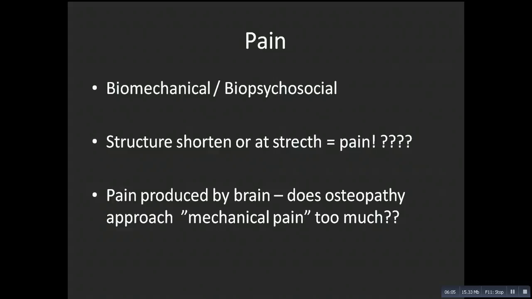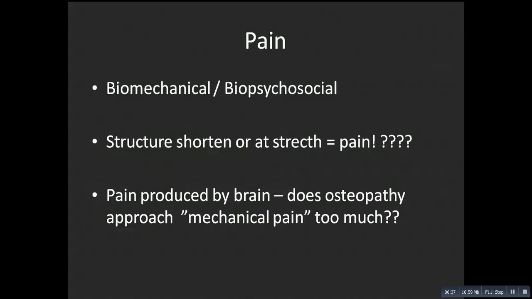This model takes into account that people are stressed, have catastrophic thinking, depression, lack of sleep, all those kinds of things that can influence pain. So it's the brain that produces the pain 100% of the time. But as osteopaths, we still use a very simple model in some cases to explain the pain to the patient. Maybe we should consider doing it another way around.